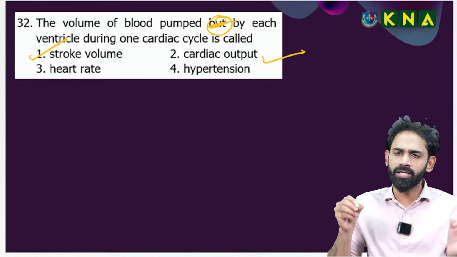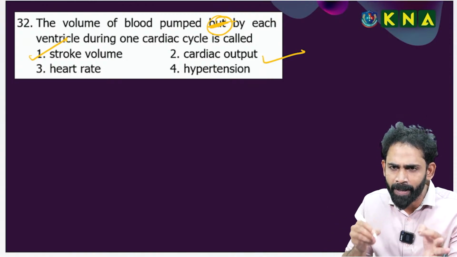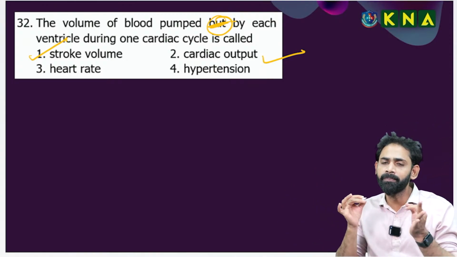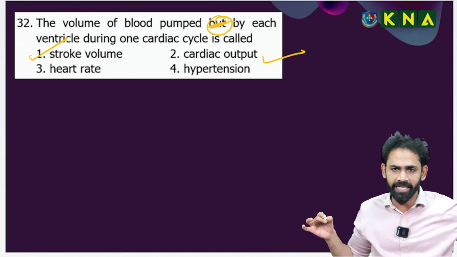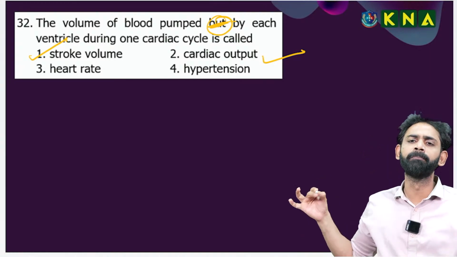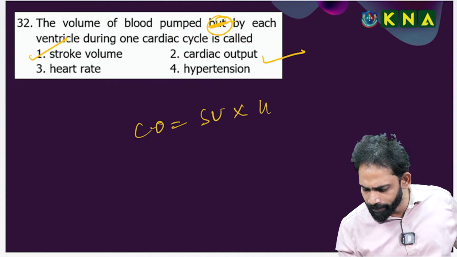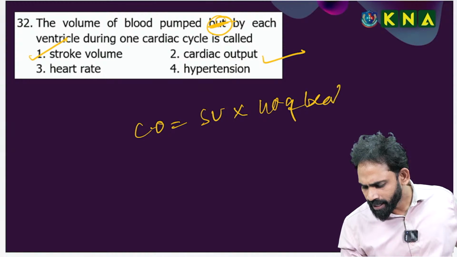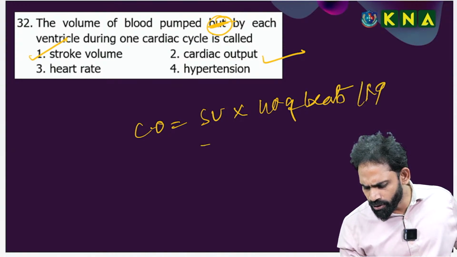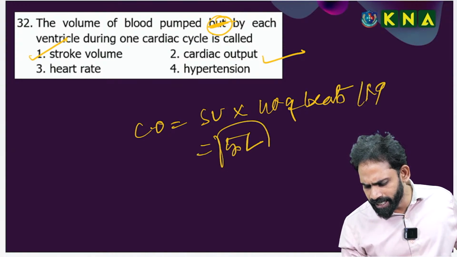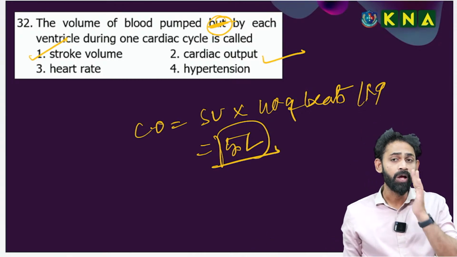Cardiac output is the volume of blood pumped by each ventricle per minute. Cardiac output is equal to stroke volume into number of beats per minute, approximately 5 liters for a common person.